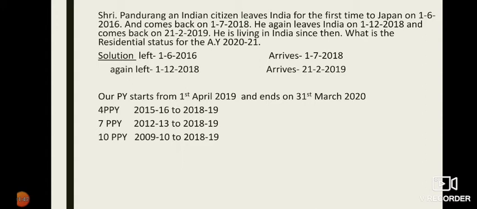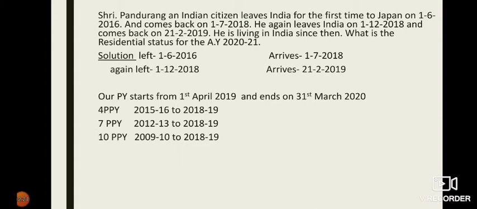After coming back in the year 2018, he stays for some months and again leaves India on 1/12/2018, and after 2 months he arrives back, that is on 21 February 2019. The problem also provides the information that he is living in India since then.